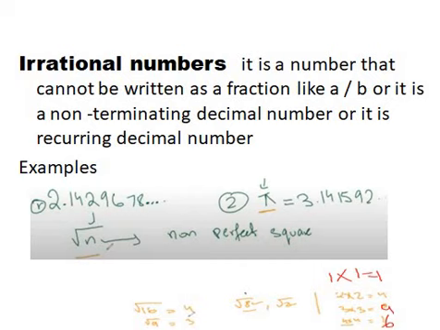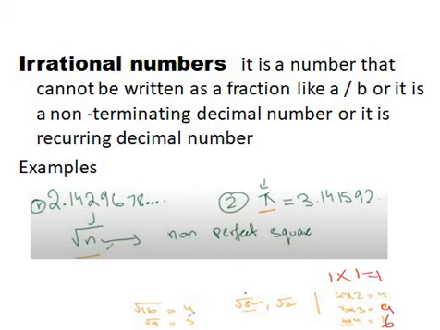So pi and these are very common examples. You see such questions in past papers as well, in MCQs, where they ask about pi and under root n, where n is a non-perfect square. So you should know that pi and under root 2, under root 3, under root 7, all these are irrational numbers, right?